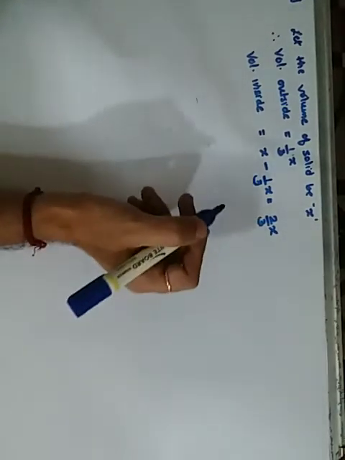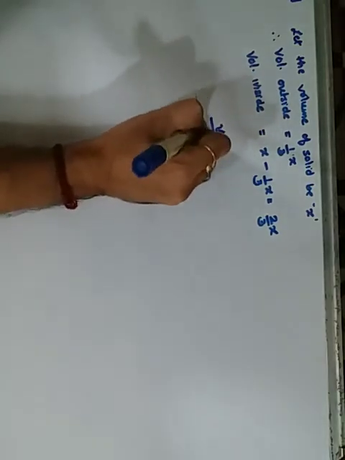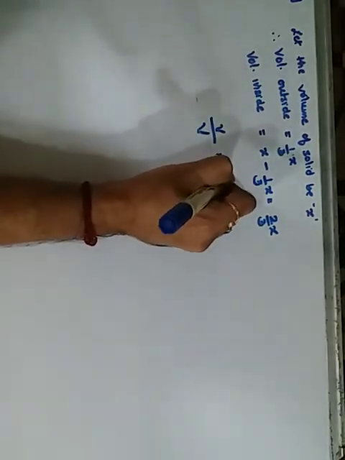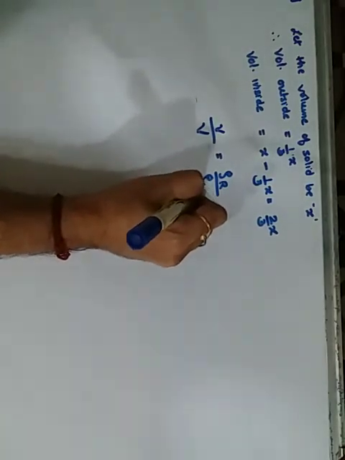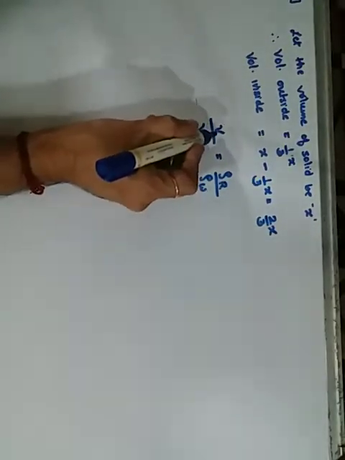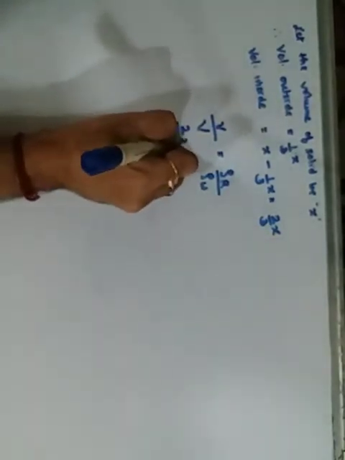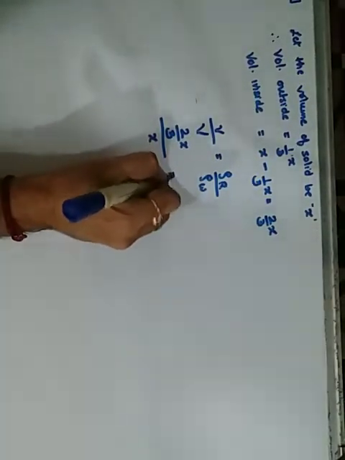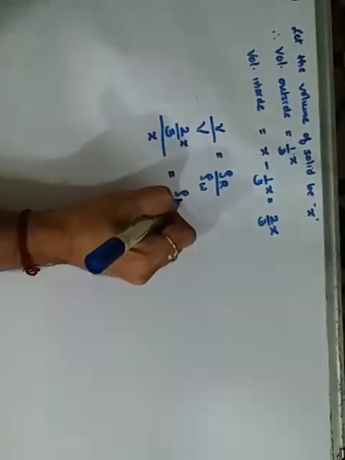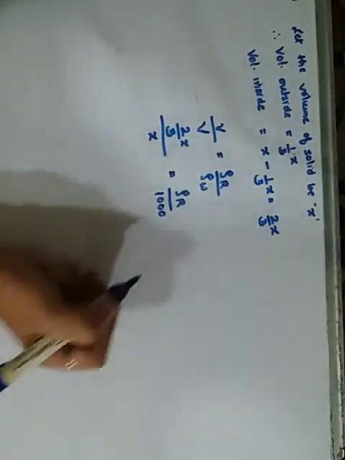Now what we want is the density of the rubber. So we put up the formula: small v upon capital V is equal to density of the rubber upon density of water, since it is put in water. The portion immersed is 2/3 of x upon the total volume x, equal to density of rubber upon density of water, which is already 1000 kg per meter cube.